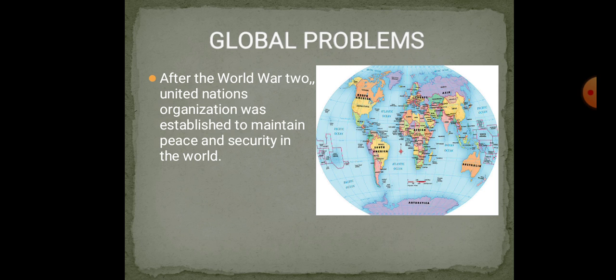Now here you are seeing so many continents, and so many countries are there. Some countries are smallest and some largest. In that, three groups are formed. Developed countries like Russia, Germany, all European countries, America, Japan.